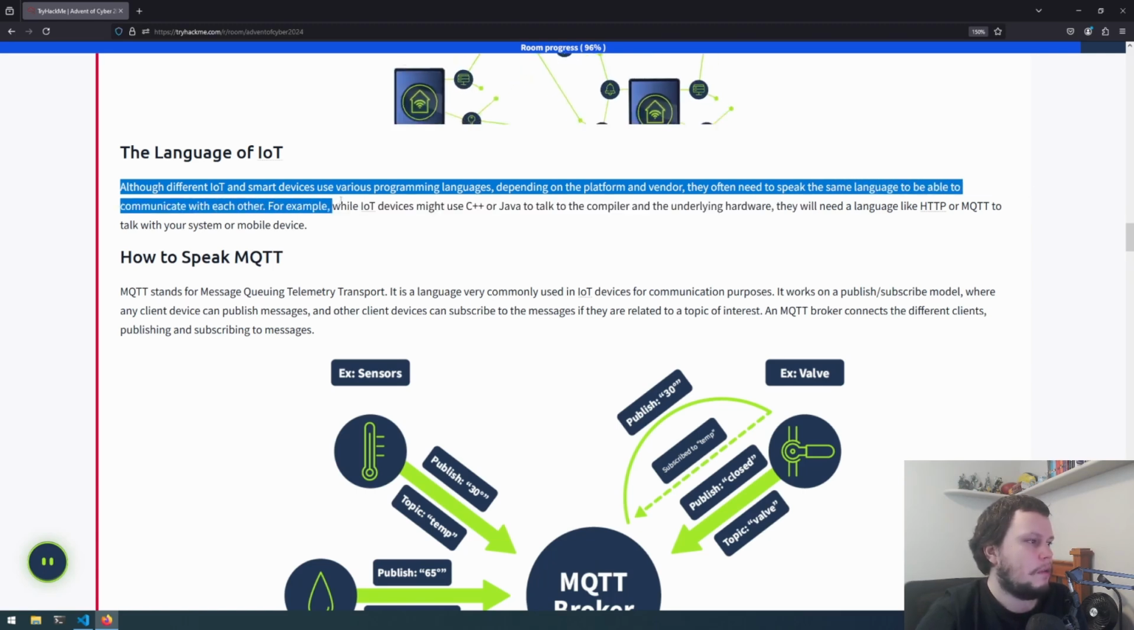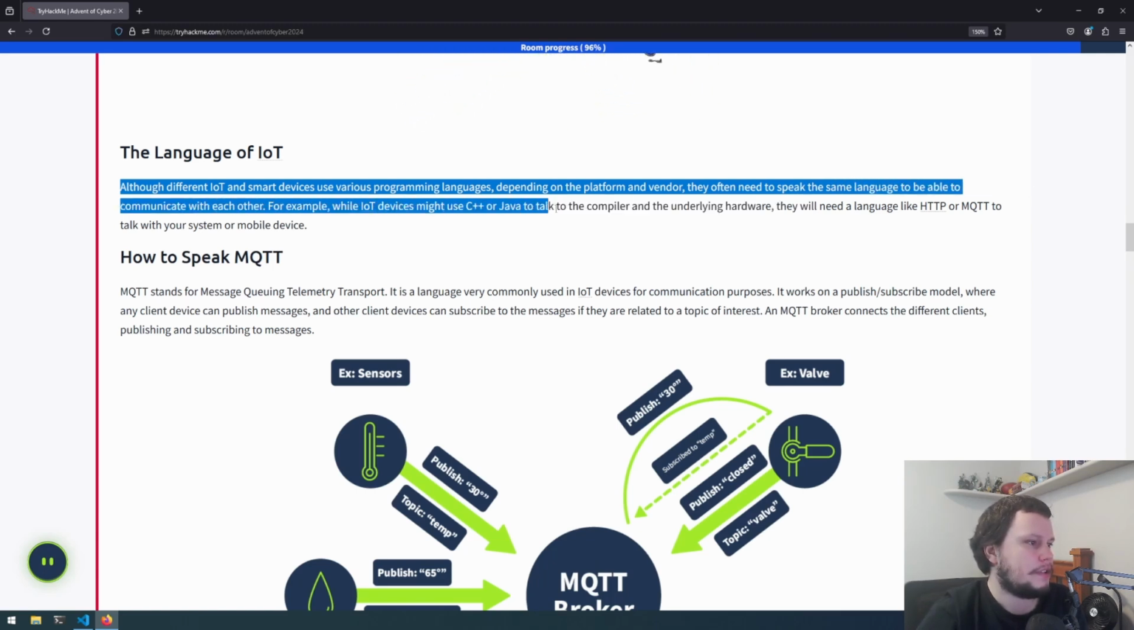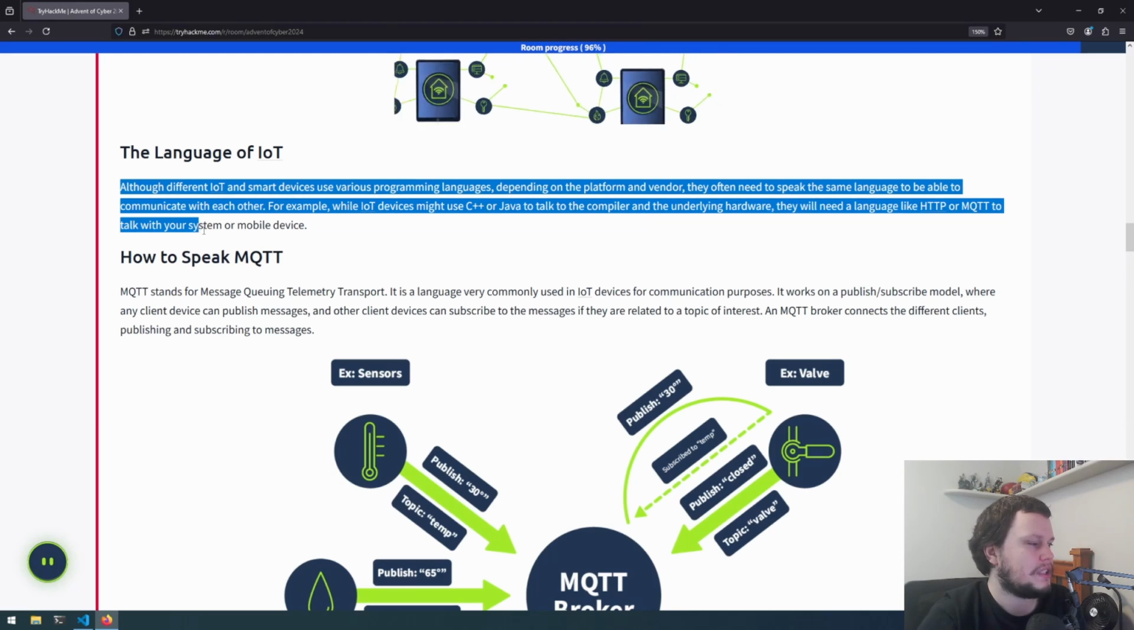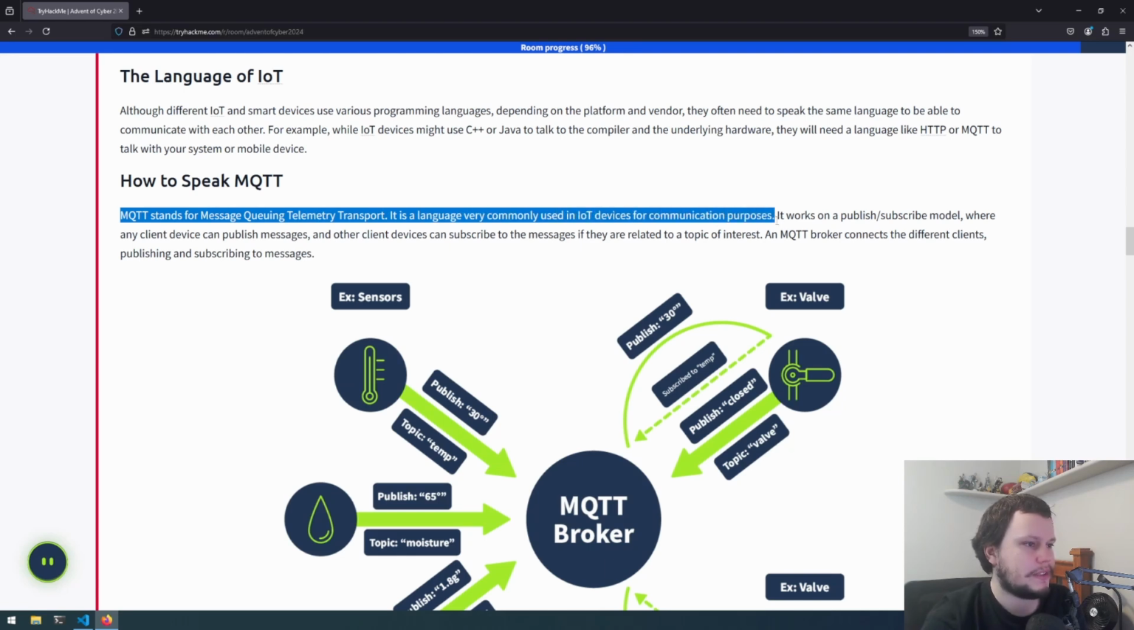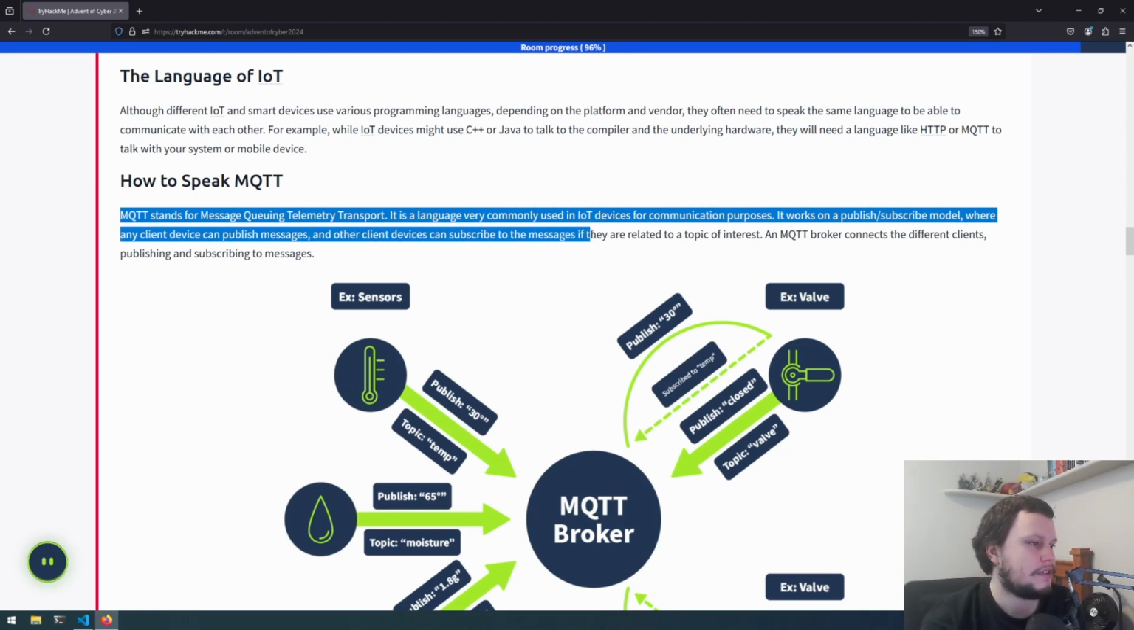For example, while IoT devices might use C++ or Java to talk to the compiler and the underlying hardware, they will need a language like HTTP or MQTT to talk with your system or mobile device. MQTT stands for Message Queuing Telemetry Transport. It is a language very commonly used in IoT devices for communication purposes. It works on a publish-subscribe model, where any client device can publish messages, and other client devices can subscribe to the messages, if they are related to a topic of interest. An MQTT broker connects the different clients publishing and subscribing to messages.